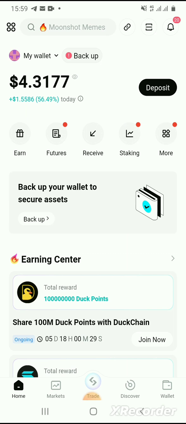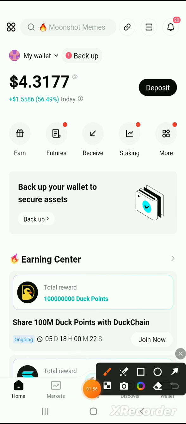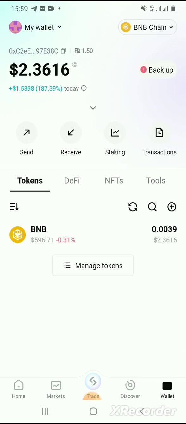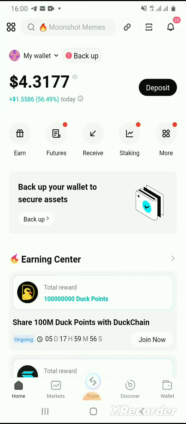Now it has opened. So what you do here, first let me show you what we are bridging. So we go to wallet. Now we have the equivalent of $2 worth of BNB. This is my BNB in my BitgetWallet. Now we are going to bridge this BNB with that of Matchain. So let's go back to home.